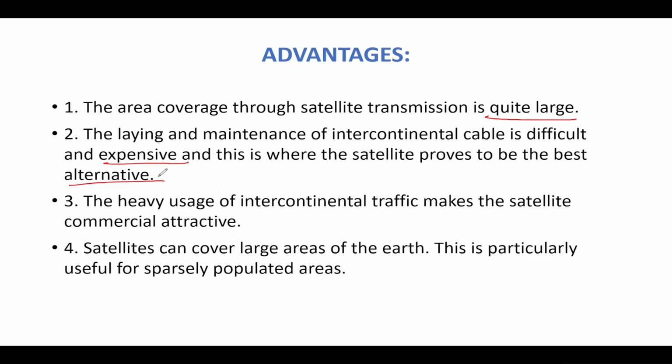It is really not possible to have a cable connection from USA till India. There are so many oceans which come in between. There are so many deserts which come in between. So I can come out of all these problems by simply having a satellite. The heavy usage of intercontinental traffic makes the satellite commercially attractive. And satellites can cover large areas of Earth. This is particularly useful for sparsely populated areas. So in such places, we can easily use satellite microwave communication.